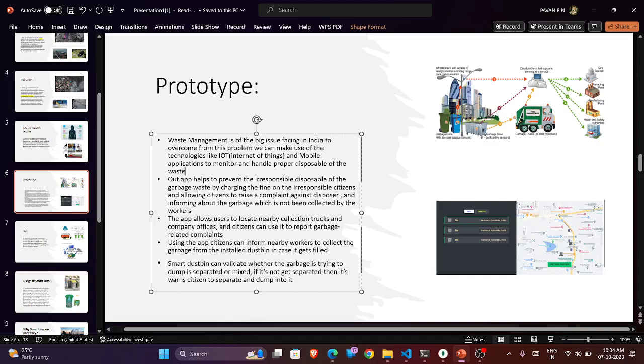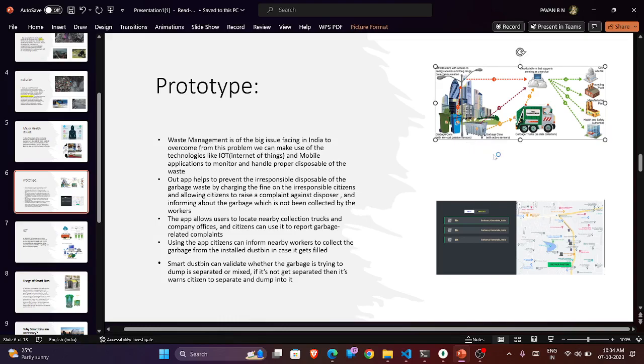So how can we implement the project or idea, and how can we give a prototype to overcome this problem? One prototype we can give is to embed IoT system technology and a mobile application or web application to monitor garbage waste management. So we are using technologies like IoT and mobile applications. IoT stands for Internet of Things. I would like to explain with this picture, which I'm focused on here.